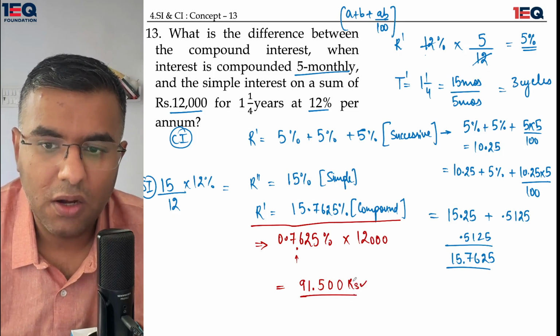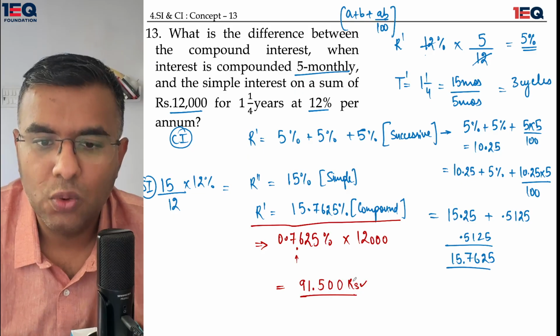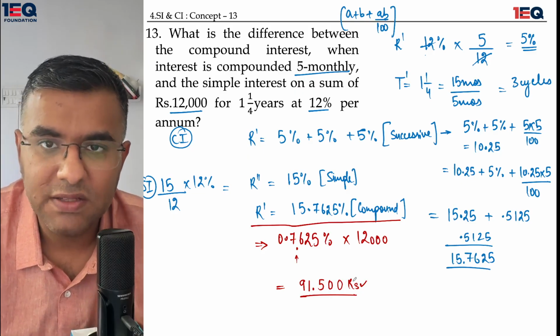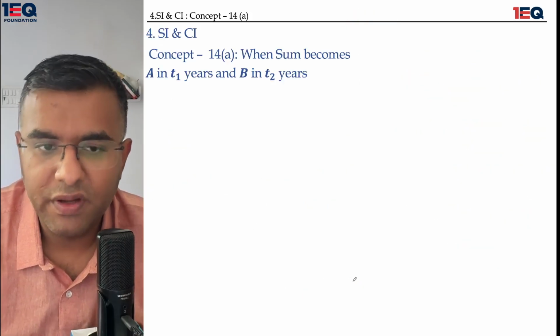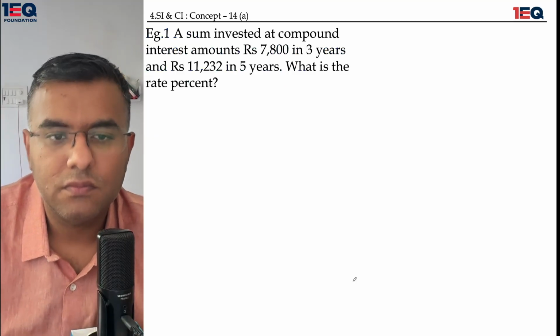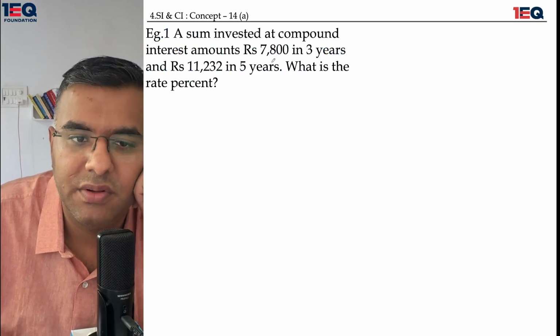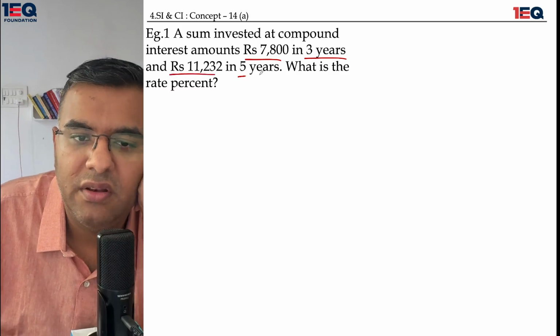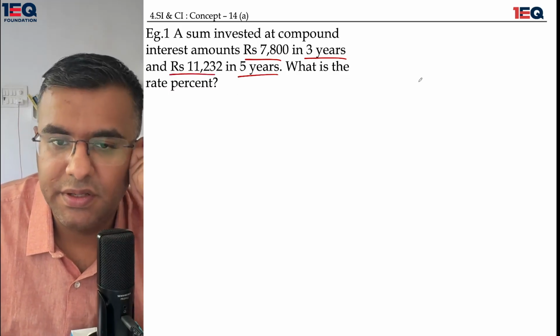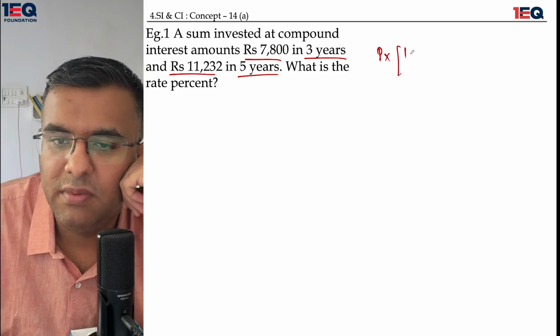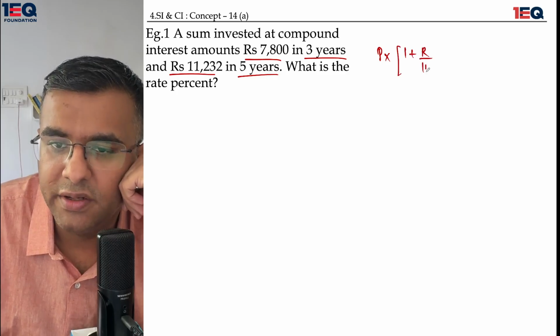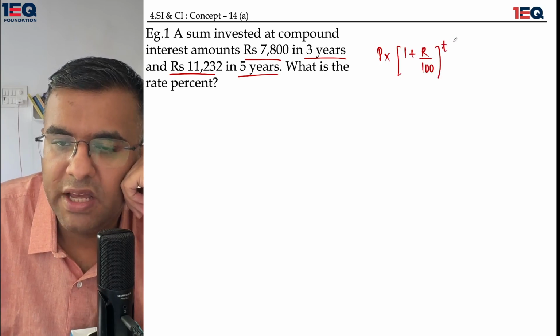Were you able to understand how the successive percentages help us to achieve the rate percentage as quickly as possible? So this is what I was talking about. Moving forward, a sum invested at compound interest amounts to 7,800 in 3 years and 11,232 in 5 years. What is the rate percentage? I'll be following the regular formula that the principal has to be multiplied with 1 plus rate over 100 to the power time, being equal to the amount.